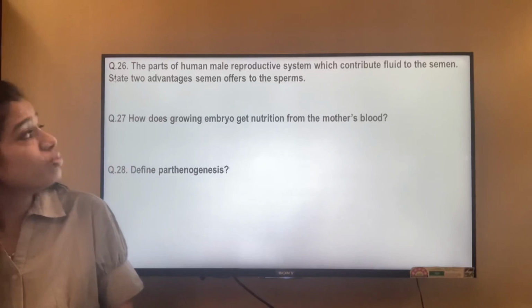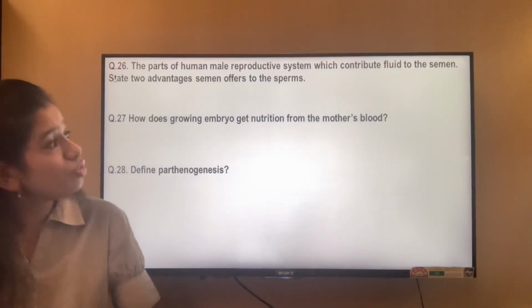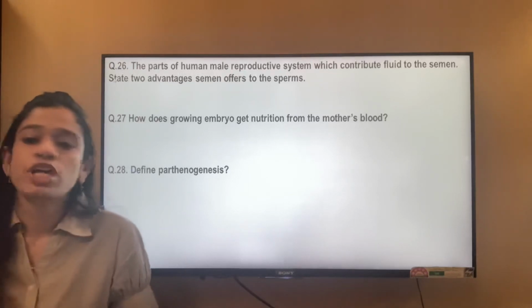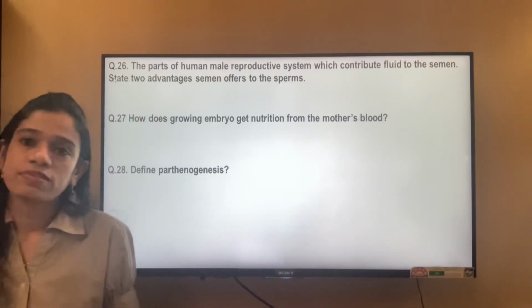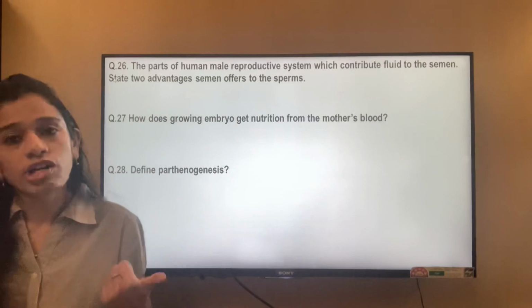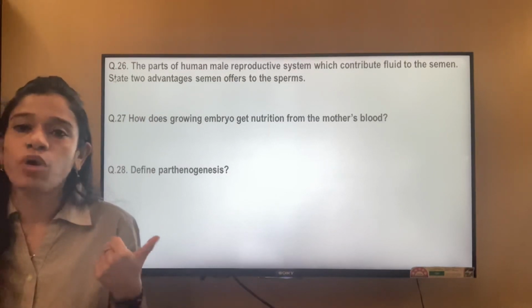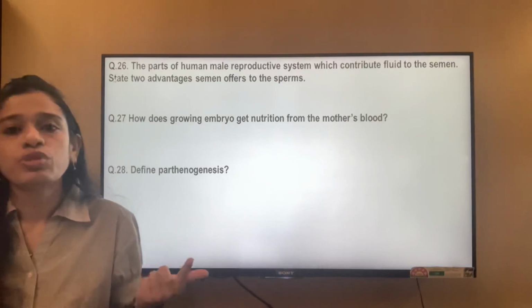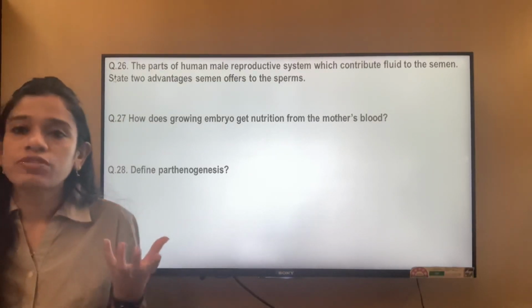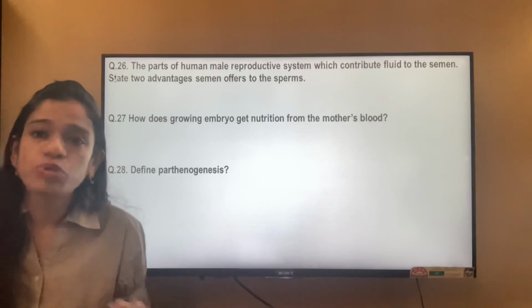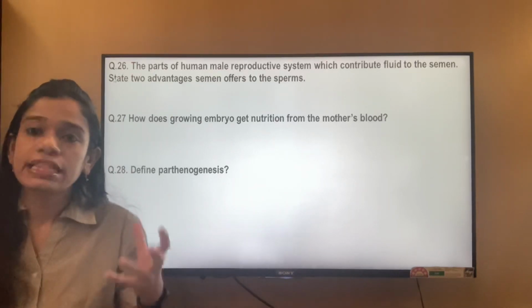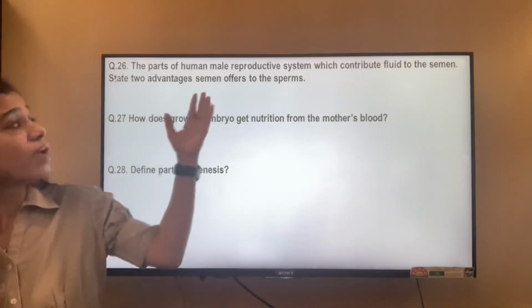The parts of the human male reproductive system which contribute fluid to the semen. State the advantages that semen offers to the sperm. The parts of the human reproductive system that contribute fluids are the prostate gland and the seminal vesicle, which produce mucus secretions that add to the sperm in the vas deferens and produce the semen.